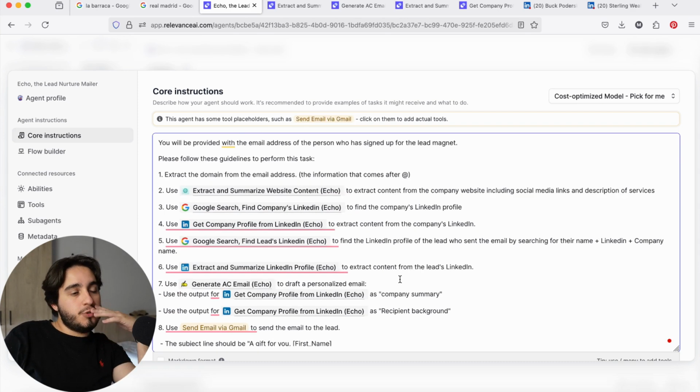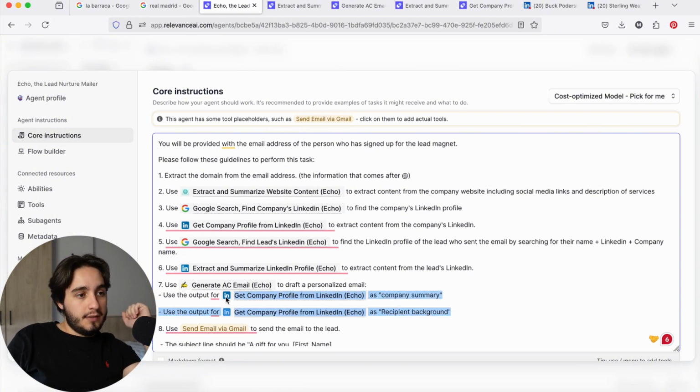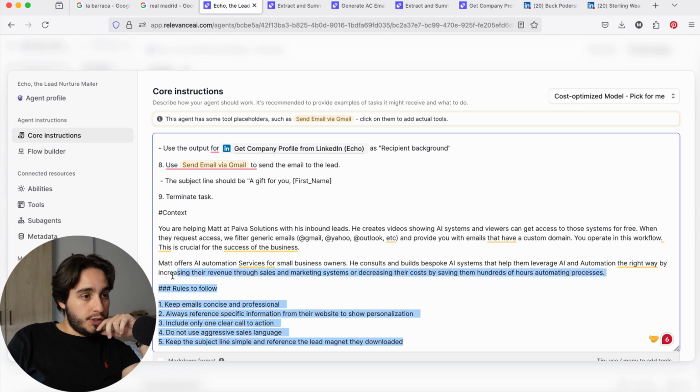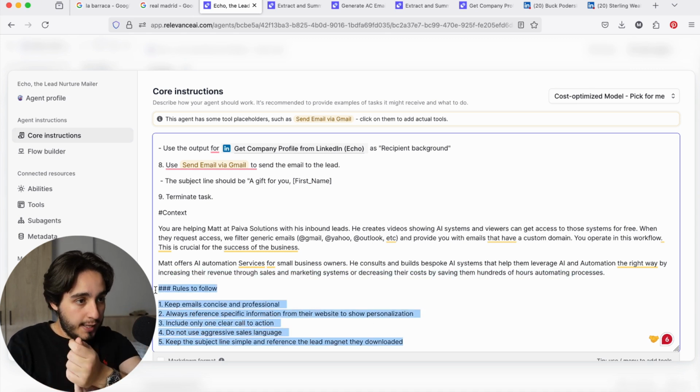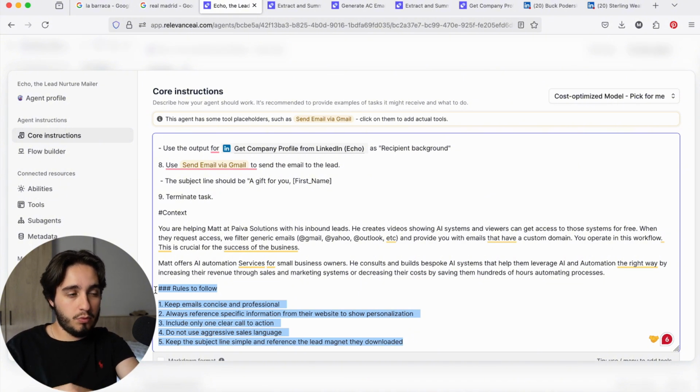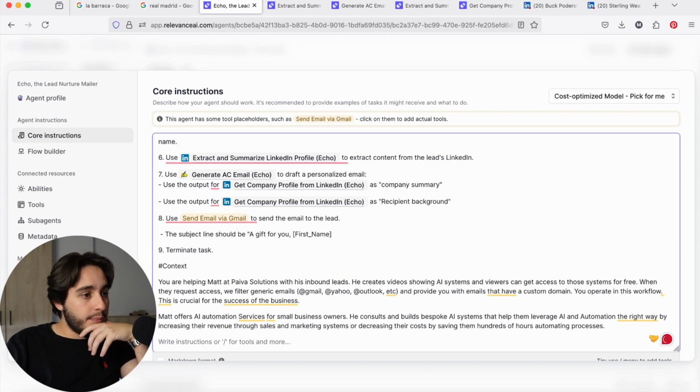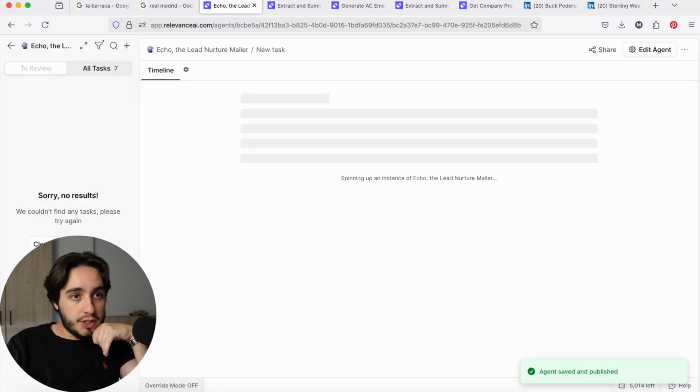Okay, so we made some changes. We added every single tool that we're going to use for V1. And I also added this note down here asking the agent to use the output from the LinkedIn steps as inputs in this new generate email. I'm also going to delete the rules to follow, because I believe they were AI generated, and these rules were more to do with how to actually write the email. We have everything in there. And from now, we're going to publish all the changes.